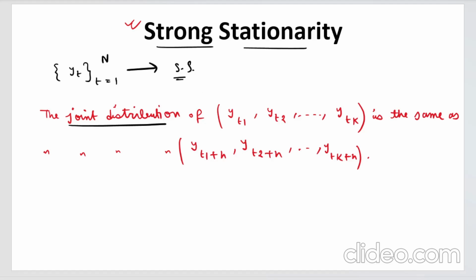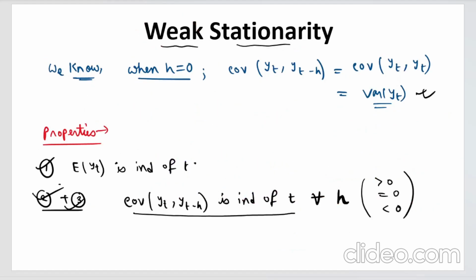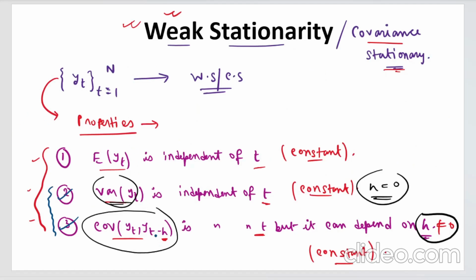So basically what strong stationarity is telling you is that the distribution is time invariant, right? The distribution itself is time invariant. So previously what we were saying is that only certain properties are time invariant. It can come from any distribution. So this mean, variance and autocovariance that we were talking about can come from any distribution.